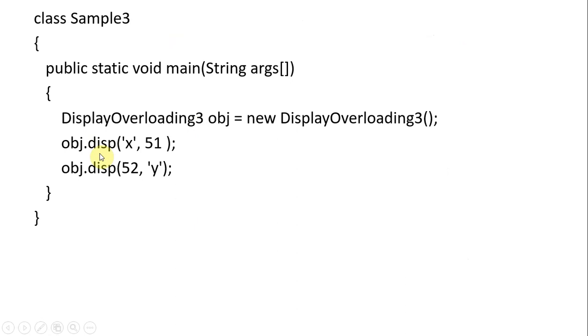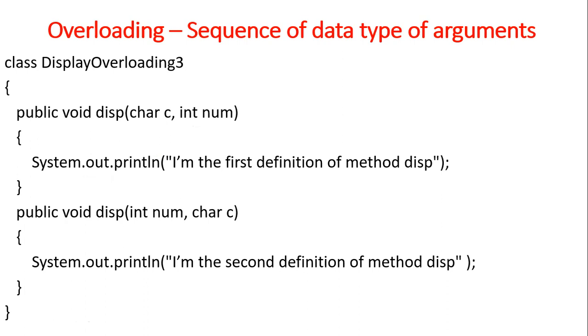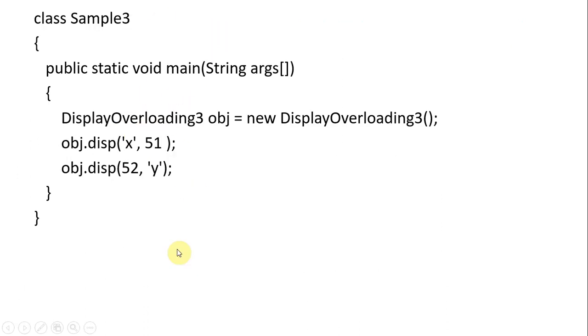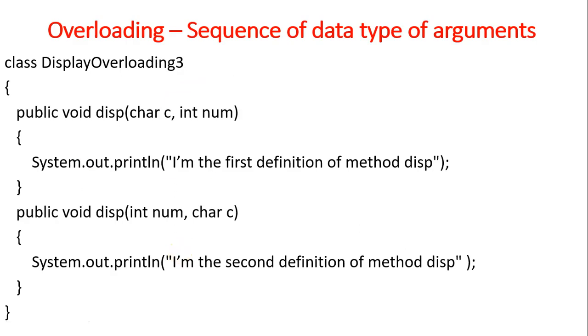Okay, so while calling I am passing the values in the same pattern. Okay, so object calling, so x char, integer char. Okay, so based on the values passed by the programmer, the specific related method will be called. So this is about